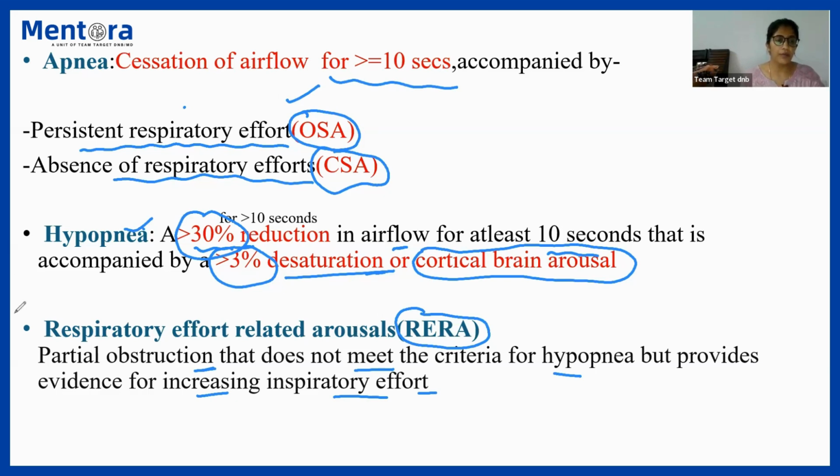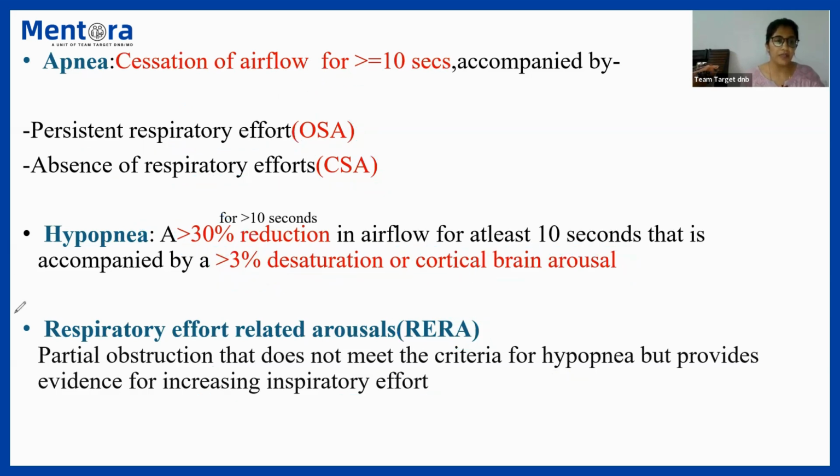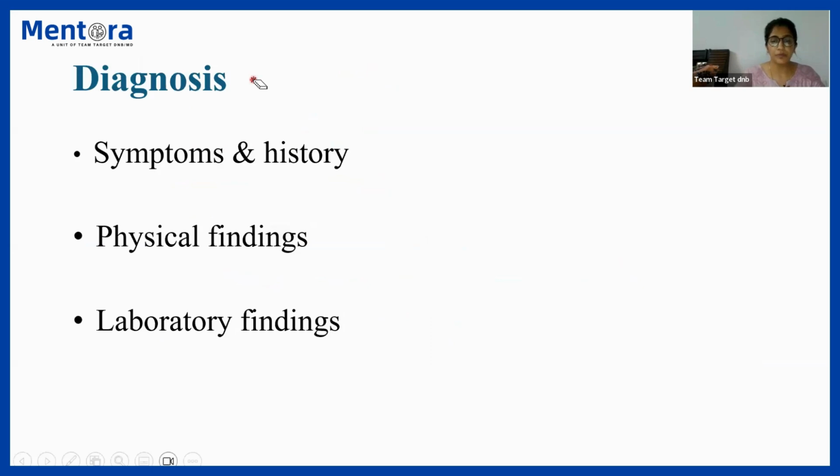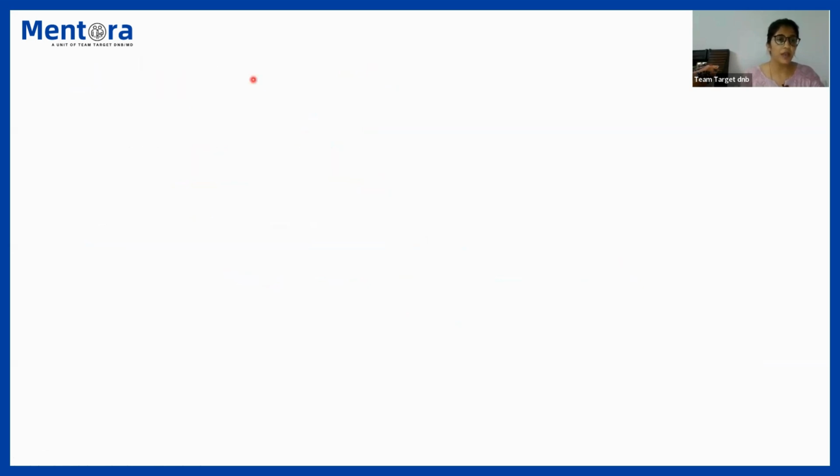So based upon these understandings, we shall now discuss what you understand by apnea hypopnea index, that is written as AHI. AHI stands for apnea hypopnea index.